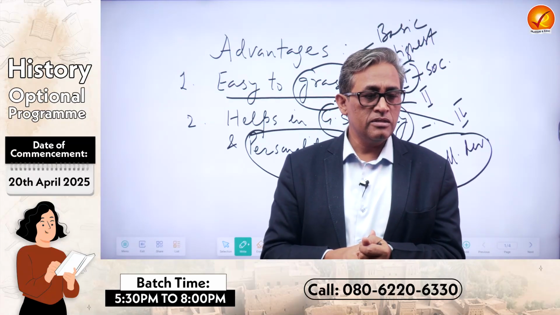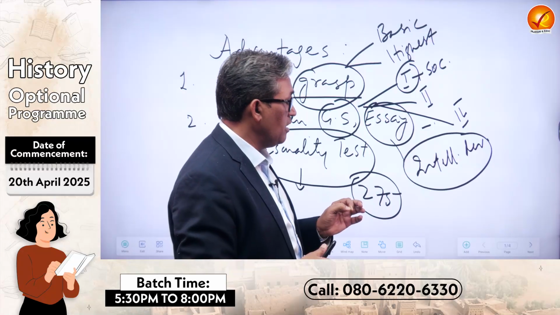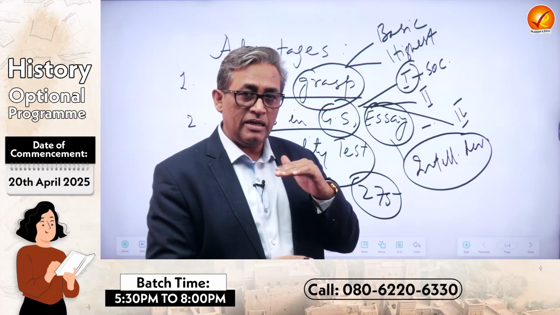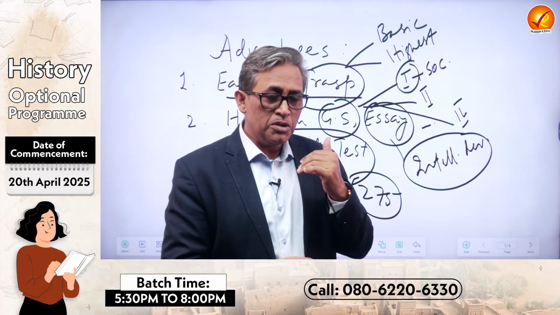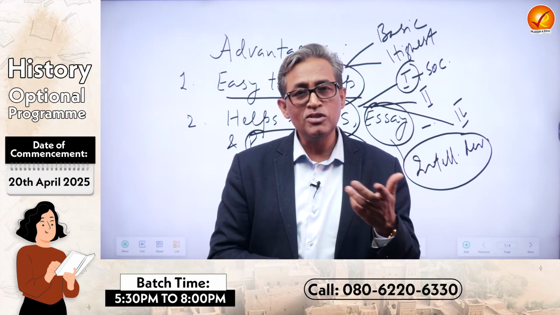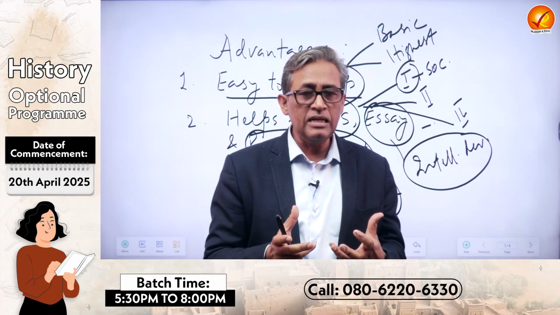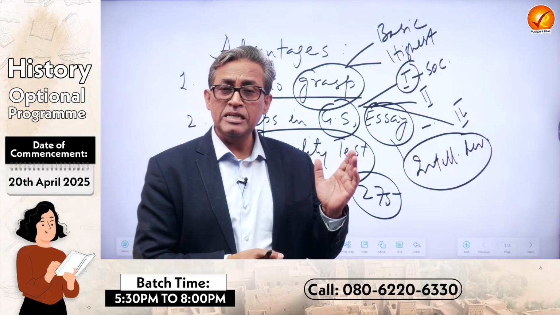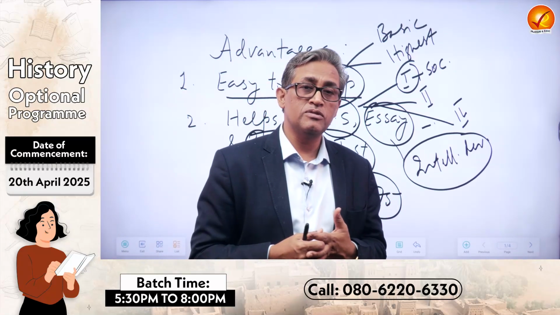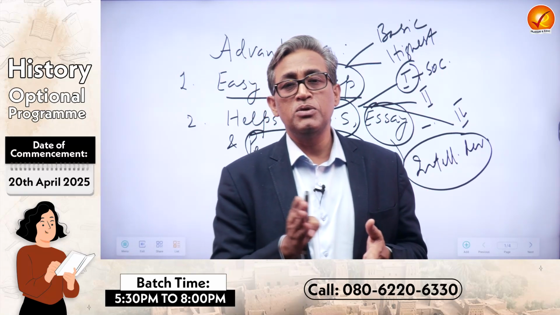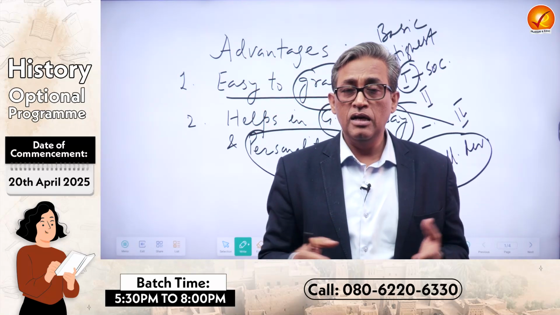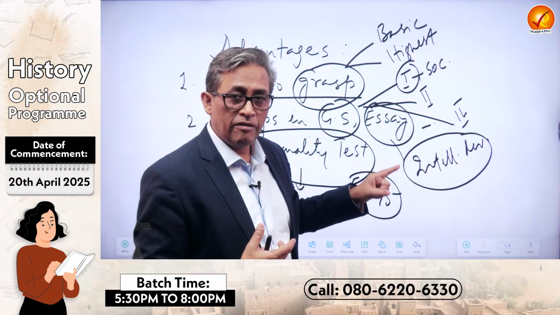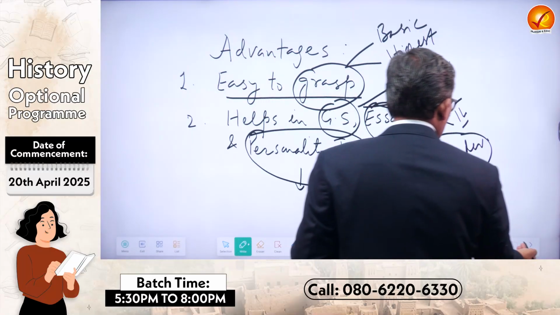A large number of students get poor marks in the interview because their intellectual depth is very poor. Now, a student who studied history, political science or sociology would automatically have some advantage, and that would help you to crack 180 plus, 190 plus, 200 plus. Many of our students from a history background got 190 to 200, 200 to 210 in the last 20 years. And the reason is the same: it helps in developing your intellectual capacity.